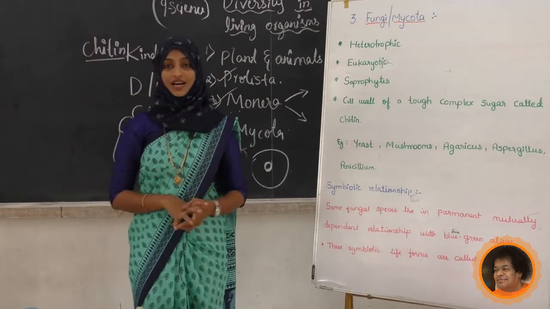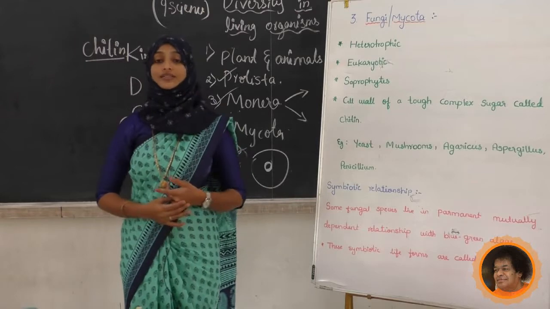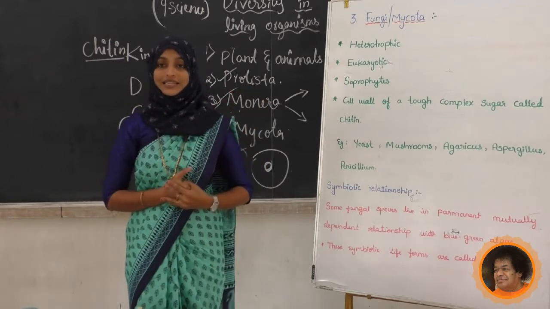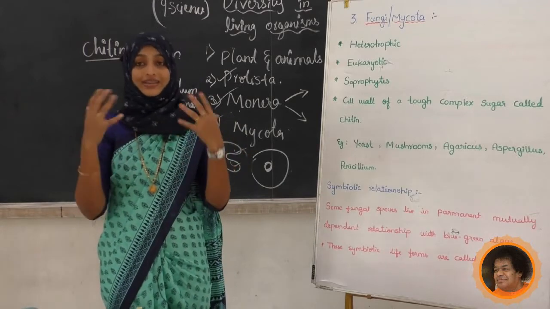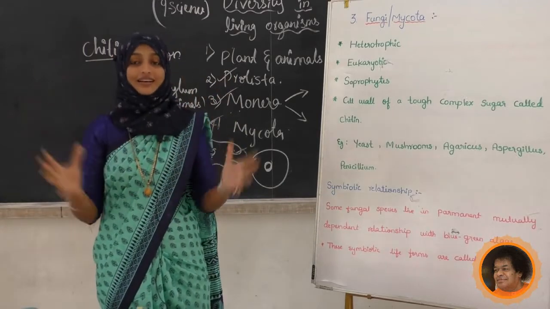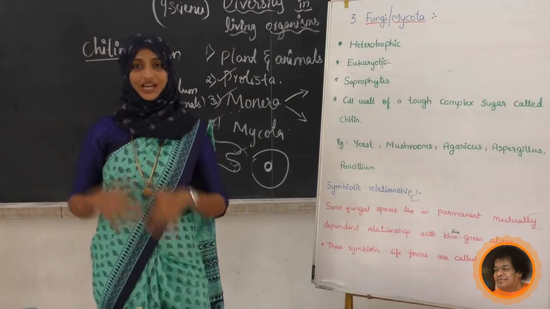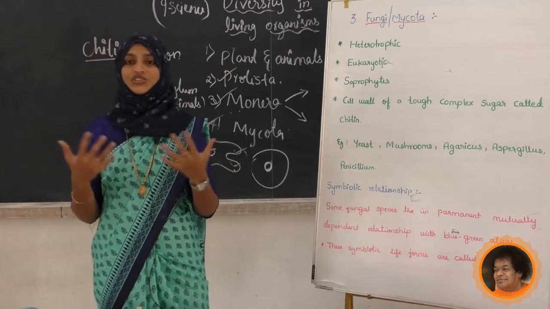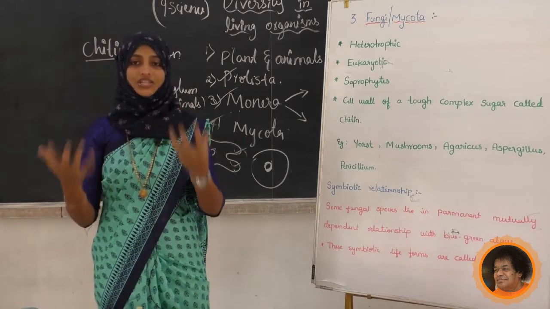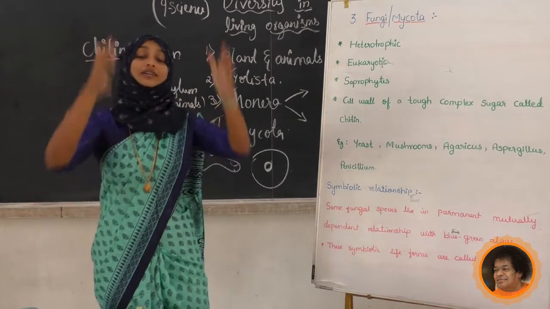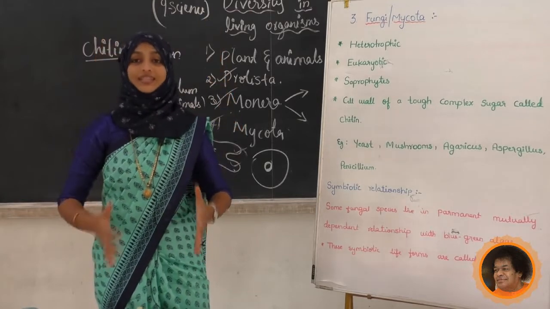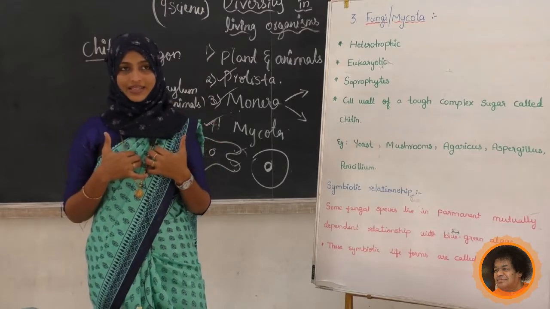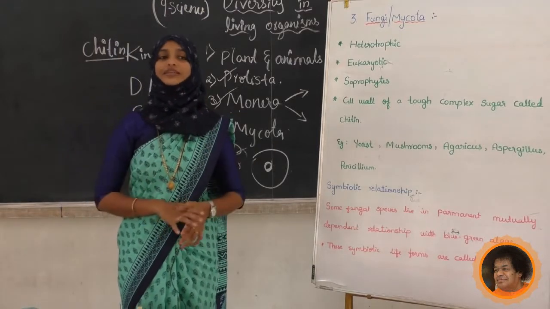Next we came to know that different scientists contributed to this classification, or else the diversity of living organisms, which we can study because of some scientists. They contributed many things. They struggled a lot, studied the characteristics and divided the groups. That is the five kingdom classification. Still now we believe in that one. What are the five kingdoms?